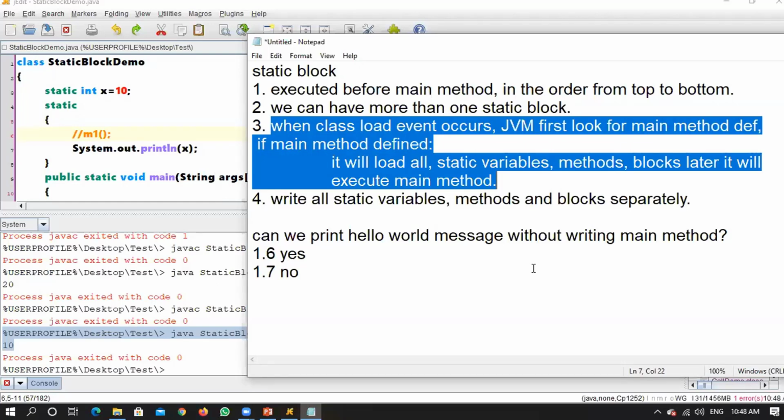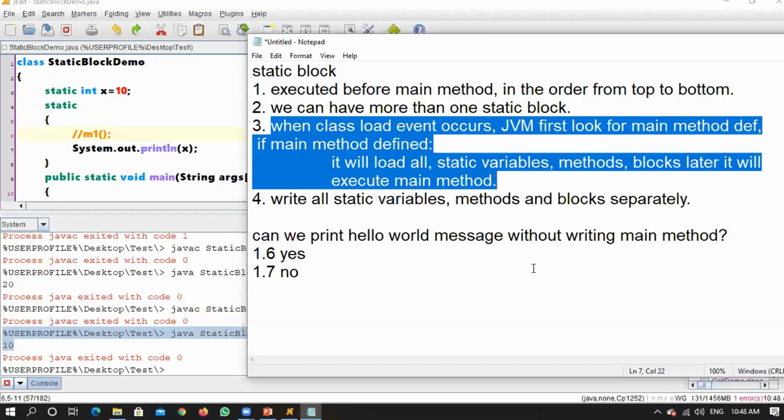When you type Java followed by class name, that is a class load event, right? What I'm saying is, when this particular program has to execute, that means Java followed by class name, if it should not give any error, there should be a main method defined. Even if you are not writing anything in the main method, no problem, but there should be a main method written, right? First, what the JVM will do is, it will check whether a main method has been written or not. Written or not, it will not go into the main method.